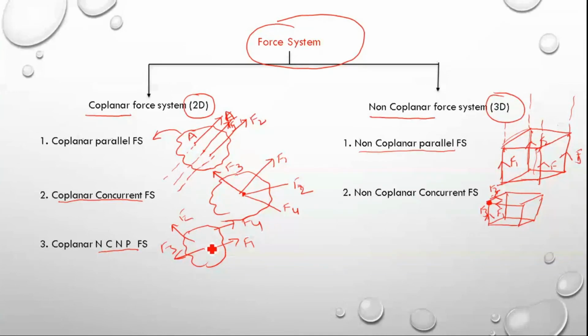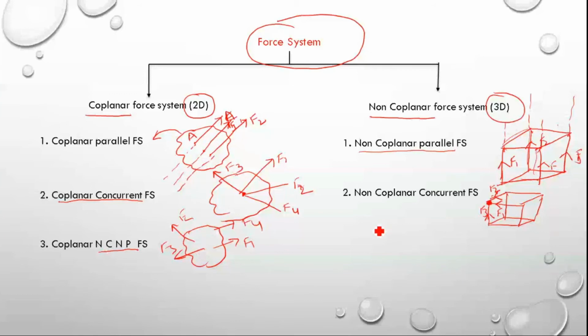So you cannot say that it is concurrent or parallel. So you can say that this type of force system is a coplanar, non-concurrent, non-parallel force system. So here, when more than one force is acting on a single plane, but their lines of action are not parallel or concurrent, then the force system is called coplanar, non-concurrent, non-parallel force system.